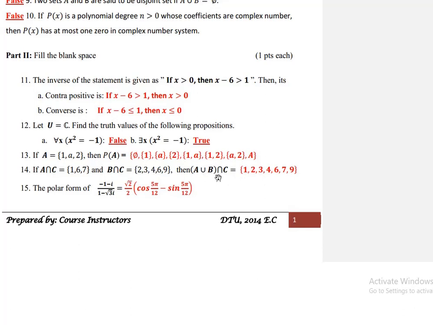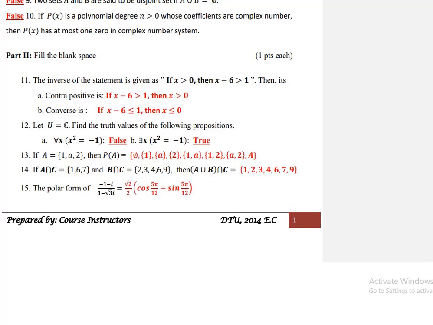So መጀመሪያ ይሄን ሶሉሽን ስናደርገው እናገኛለን A intersection C union B intersection C ነው. ስለዚህ A union B the whole intersection C ማለት A intersection C union B intersection C ነው. ስለዚህ የነኝን ዩኒየን መፈለግ ነው. የነኝን ዩኒየን ስንጽፋቸው the set containing 1, 2, 3, 4, 6, 7, 9 ይሆናል